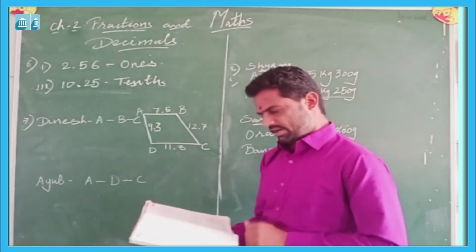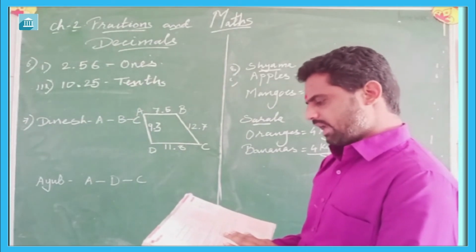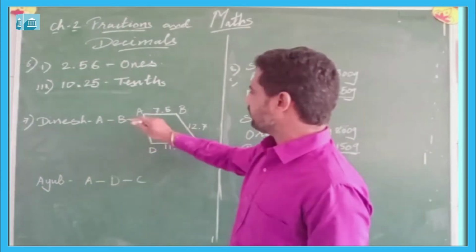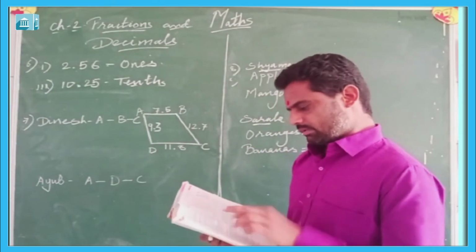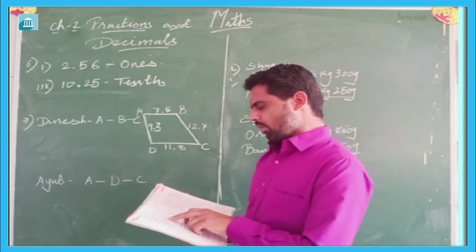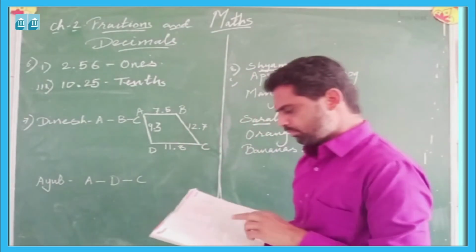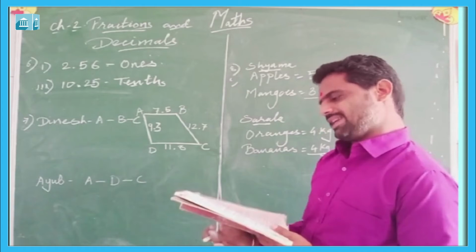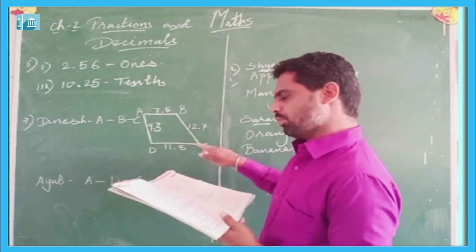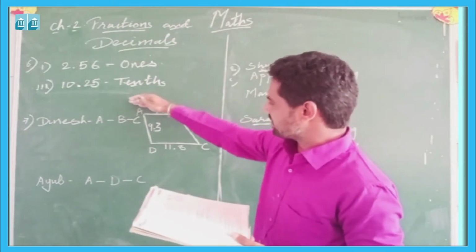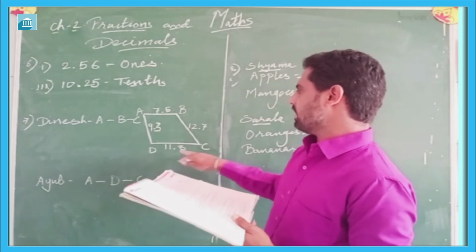Now let us see question number 7. Question number 7 is Dinesh went from place A to place B and from there to place C. Here for Dinesh it is given that A is 7.5 km from B and B is 12.7 km from C. Now Ayub went from place A to place D, and from there from place D to place C. Now again it is given that from place A to D it is 9.3 km and from D to C it is 11.8 km.